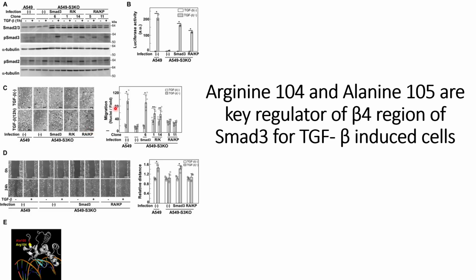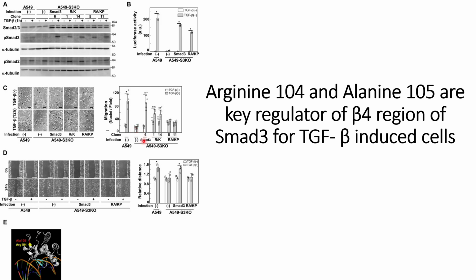And these things they have quantified on the right hand side, where you can see that when both are mutated they do not see much change, but when a single one is mutated they see small changes. In the case of wild type A549 the migration is more, but for the Smad3 knockout they do not see much migration.